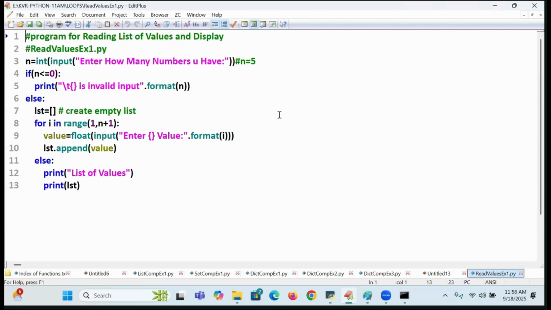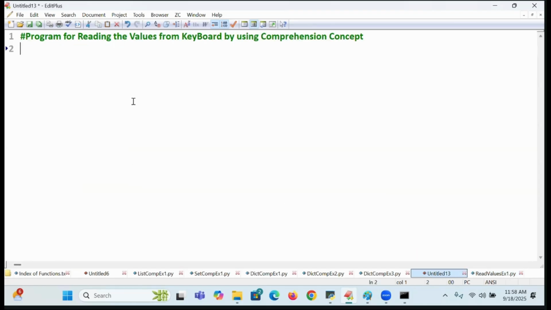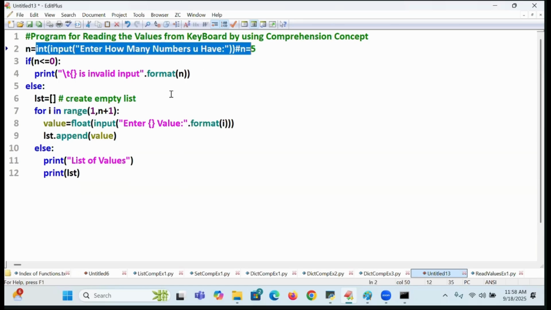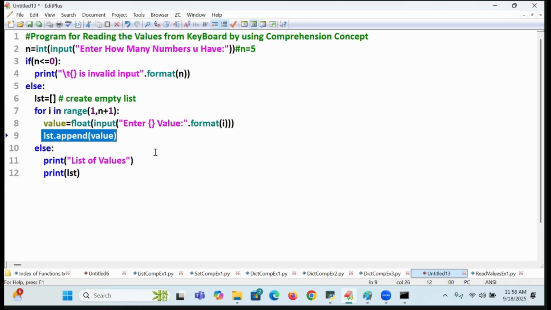See on the screen. Are you following that? This is the code I had written already in my class. I will carry that to this place. How many values you have? Those values I am creating in an empty list. Read the value from the keyboard, add the value to the list, and finally print it. This was the code I had written already in the classroom.